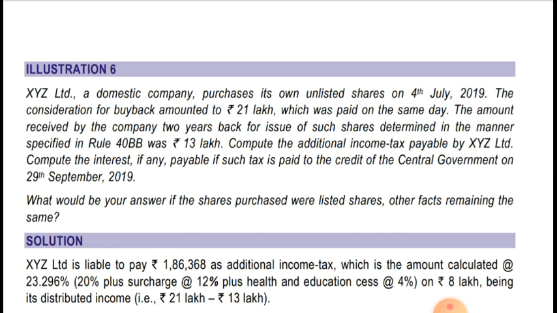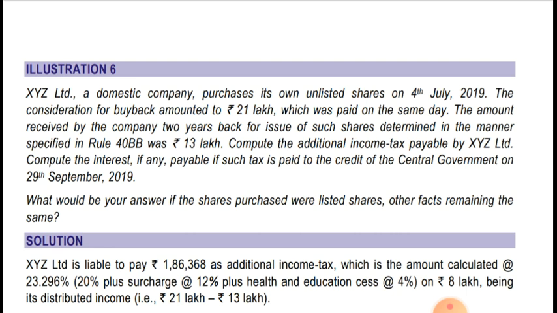The consideration for buyback amounted to rupees 21 lakhs, which was paid on the same day. The amount received by the company 2 years back for issue of such shares, determined in the manner specified in Rule 40B, was 13 lakhs. So at the time of issue, the company received 13 lakhs, and at the time of buyback the company is paying 21 lakhs.